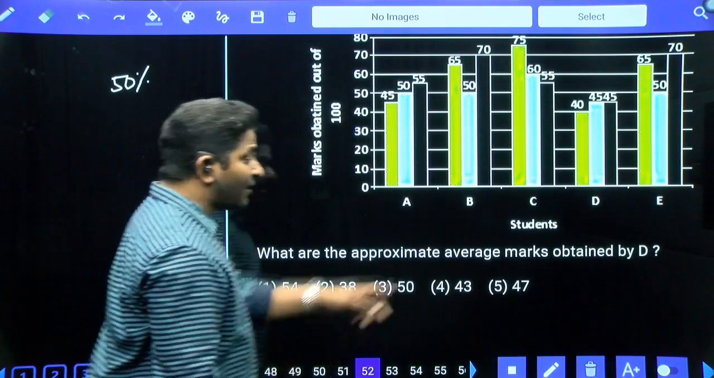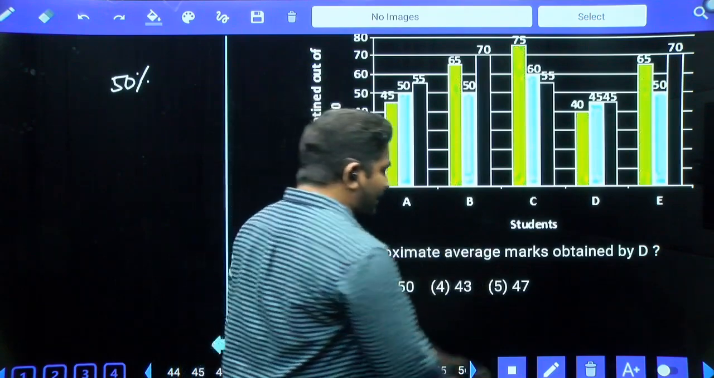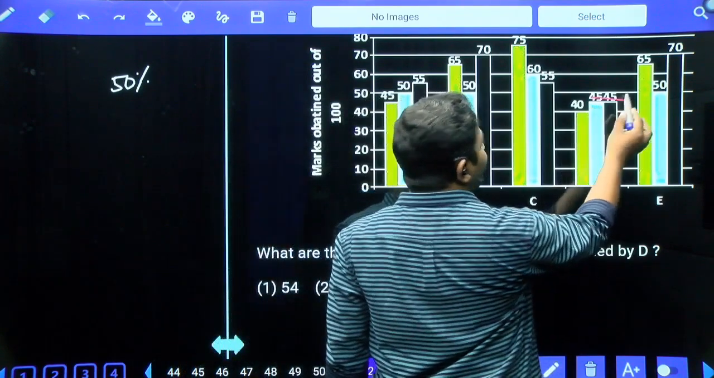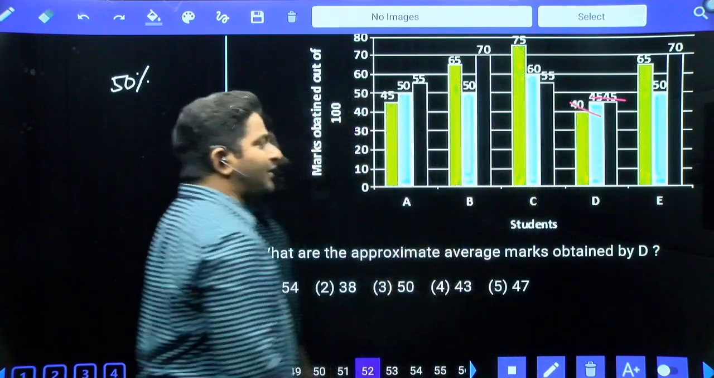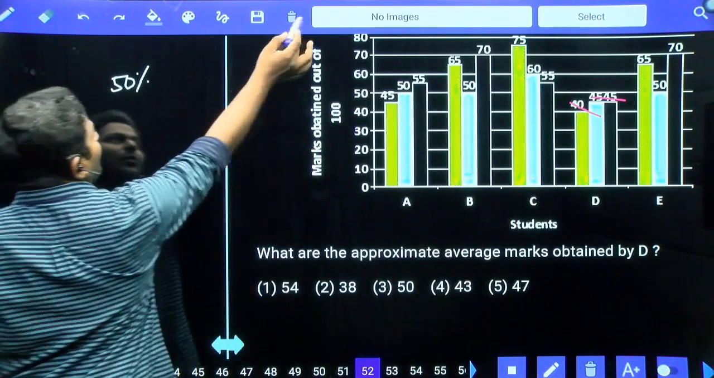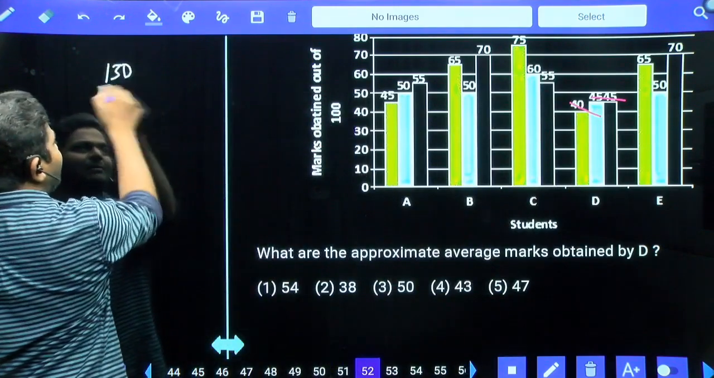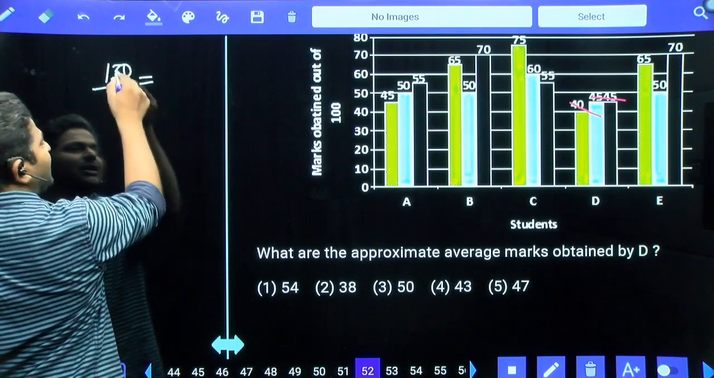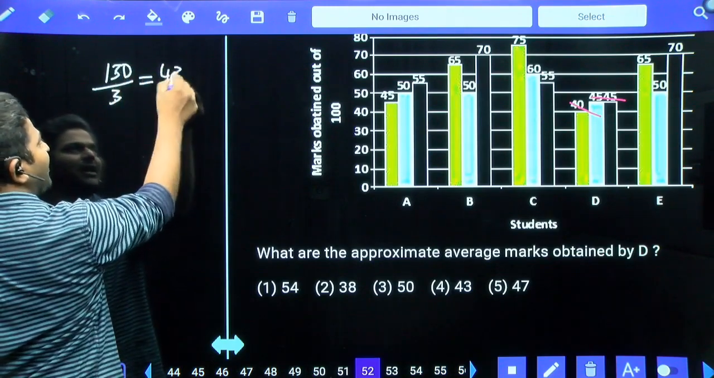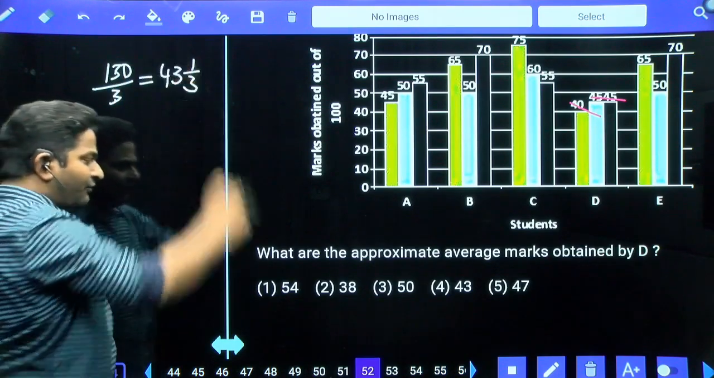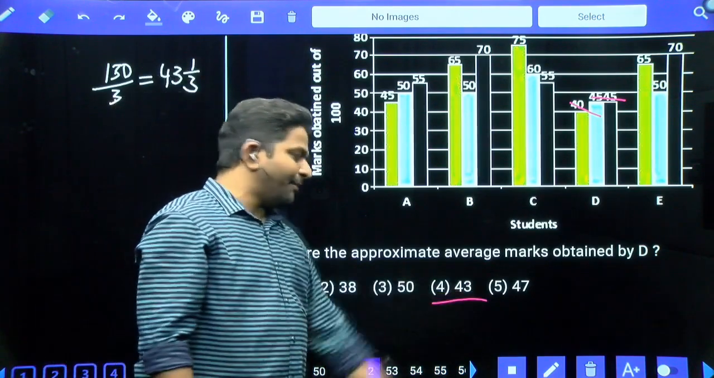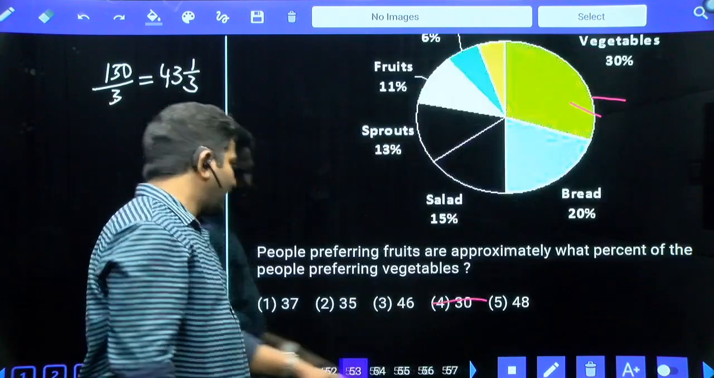What are the approximate average marks obtained by D? Now, 45 plus 45 is 90, 90 plus 40 is 130. 130 divided by 3: 3 times 4 is 12, 10 remaining, we have 43 1 by 3, approximately 43.